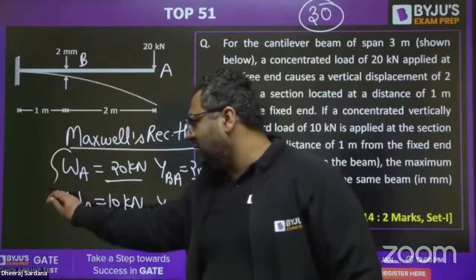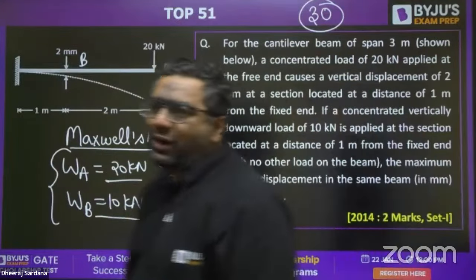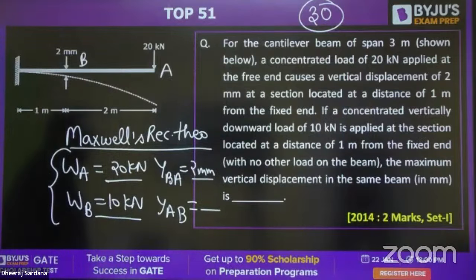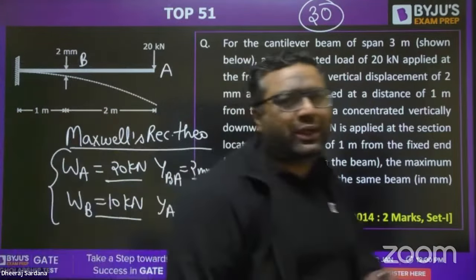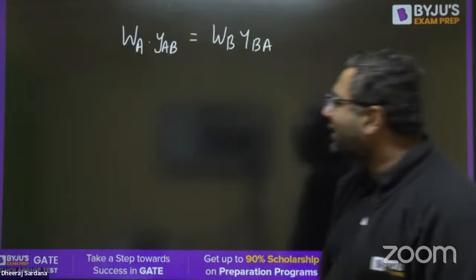Out of 4 things, 3 are given to you. The 4th one can be found out. What would be the answer, guys? Just solve it. 3 are given, the 4th you need to calculate. Just put the value, get the answer.